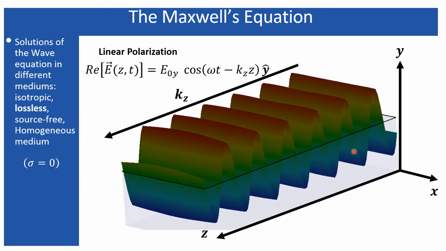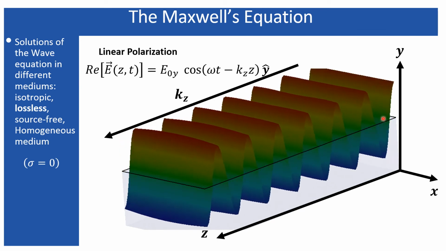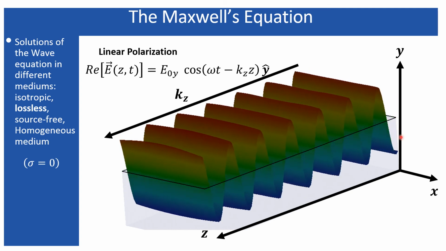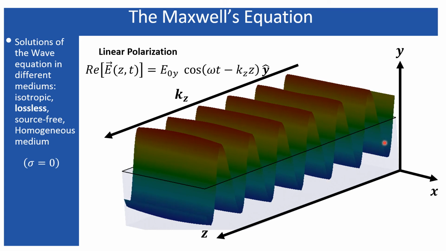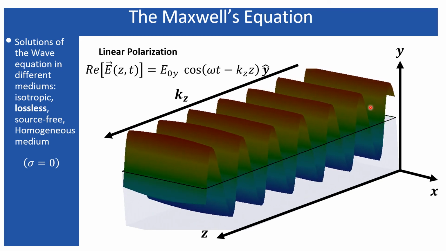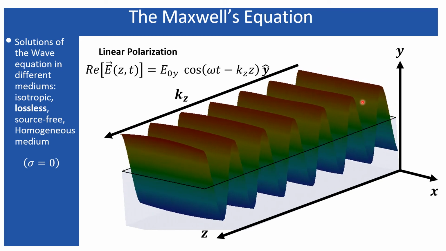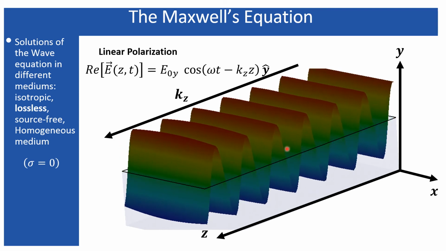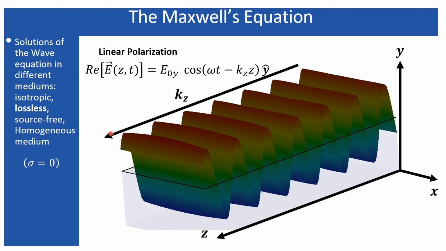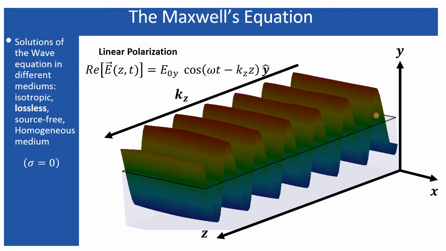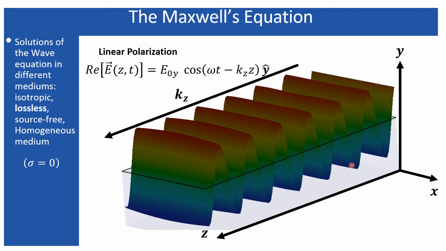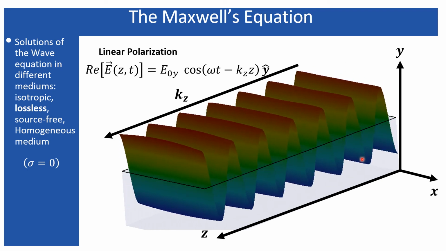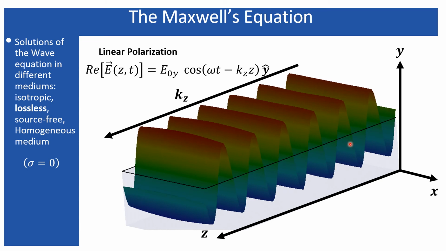And this is a better representation, a better animation, using which you can visualize the oscillations of the wave. So this is the y direction along which the electric field is oscillating, and this is the direction of propagation along which it is propagating. So this is the kz direction, which represents the propagation of the wave, and these ups and downs, these waves are oscillating along the y direction. So this is the oscillation or the polarization of the wave.